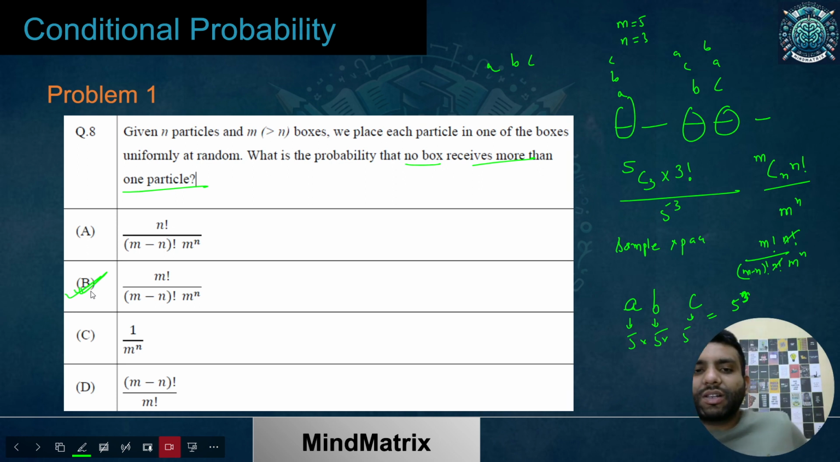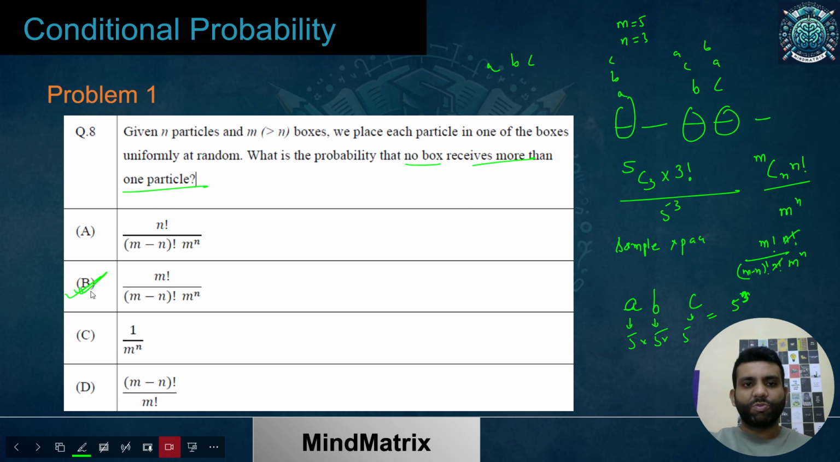I hope the idea is clear. We are considering that the objects, meaning particles over here, and the boxes are different. I hope you got this completely. If there is a doubt, you can just go back some 3, 4, 5 minutes in the time, and you will be able to grasp the exact idea of how we have solved this problem.